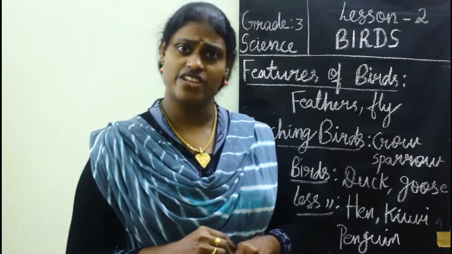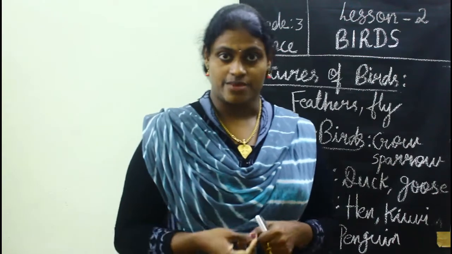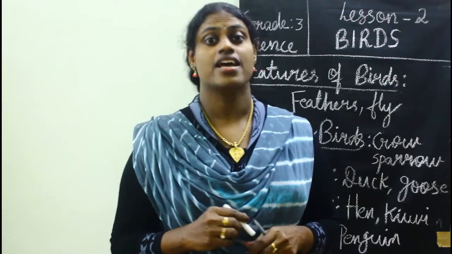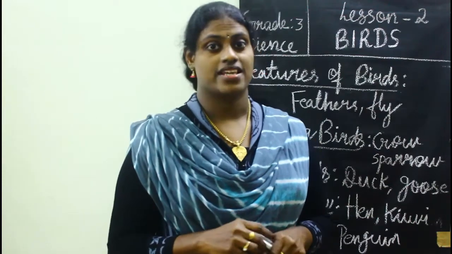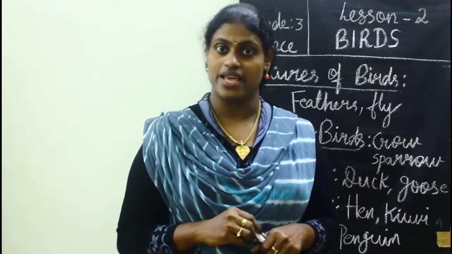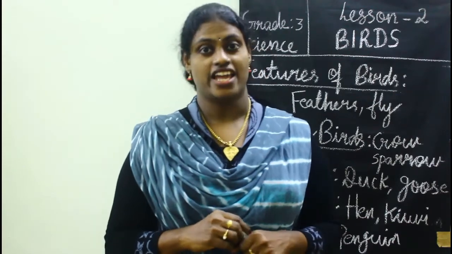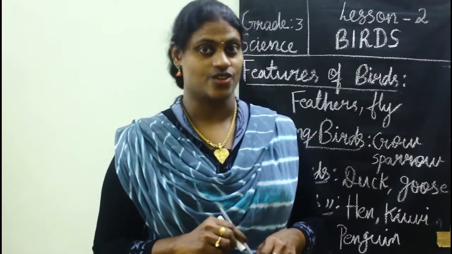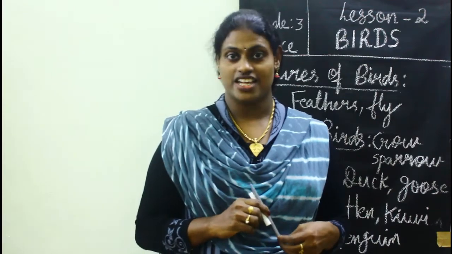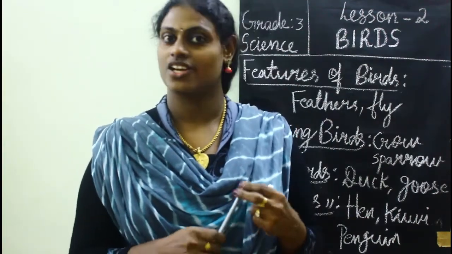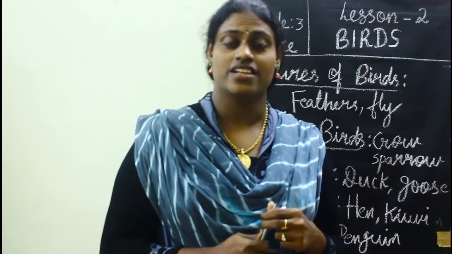Then how about omnivorous animals? The animals that eat both plants and animals are known as omnivorous animals. Example: bears, sparrows, etc. Right? So based on that, I have given you an activity also. Right? Have you all done that? So kids, have you completed your activity? Good. So what was the question?